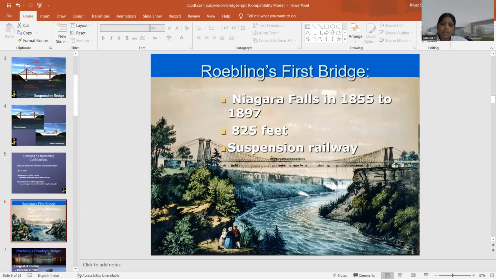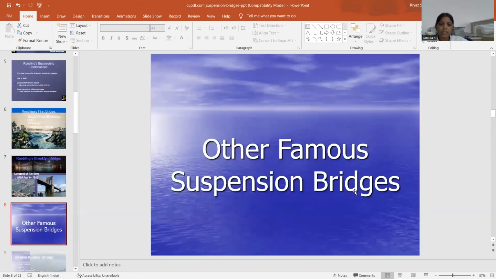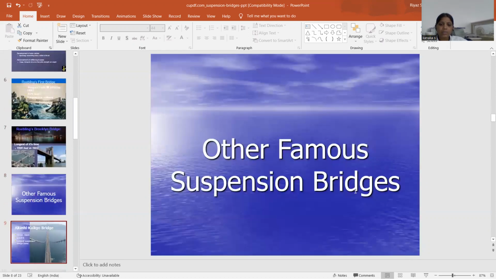Then the bridge built from 1855 to 1897, with a total span of 825 feet. The suspension bridge was among the first bridges, and the longest of its time. Total feet is 1595, in 1883. The other famous suspension bridges.